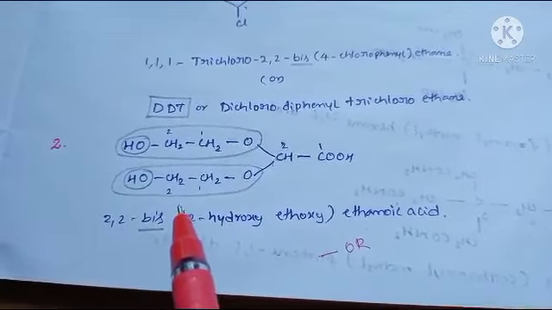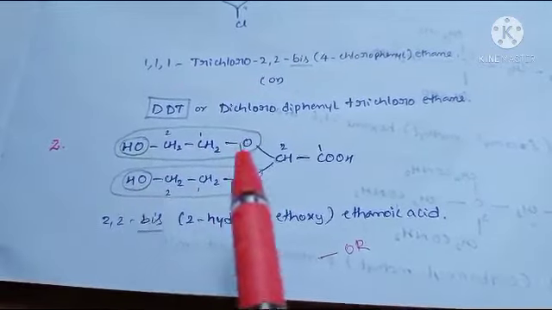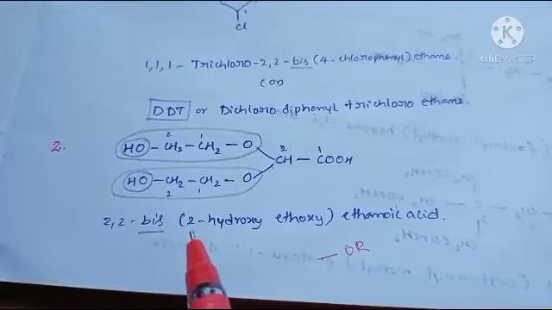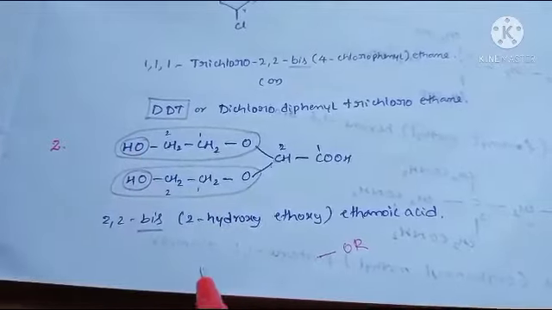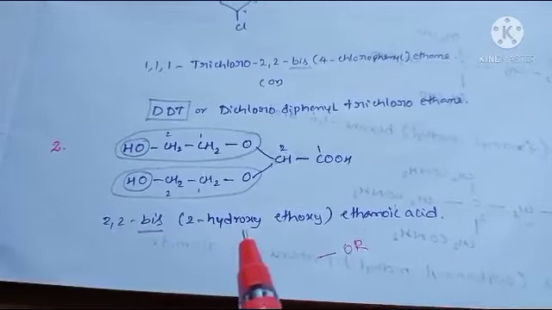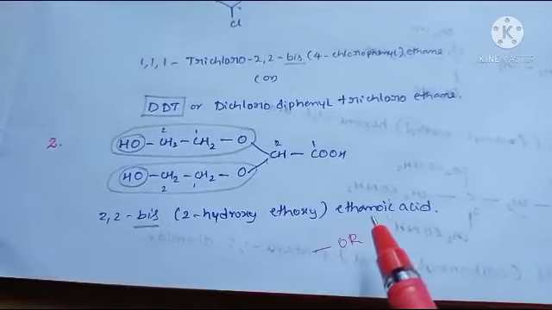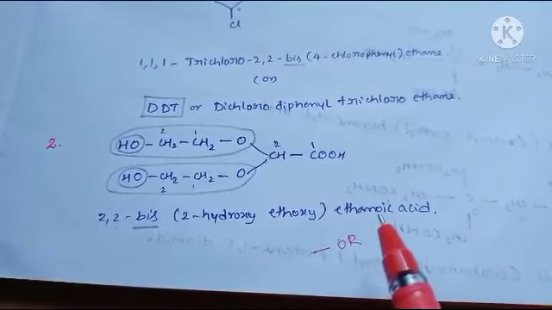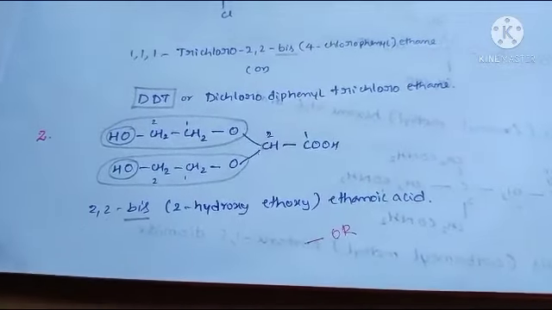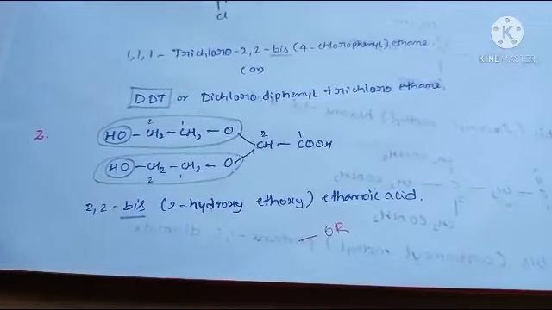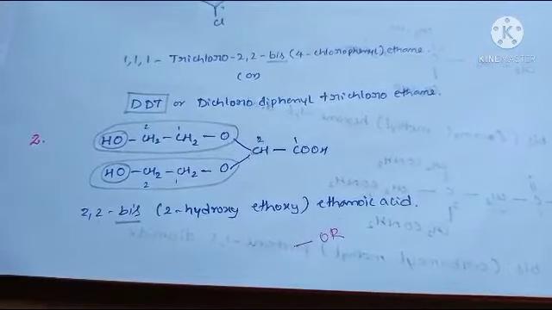Why are you writing bis instead of di? Because this is a big, complex compound. So bis(2-hydroxyethoxy), both are the same, that's why we are using bis. Ethanoic acid, or ethane-1-oic acid, both are correct. So this is about some different types of organic compounds and their IUPAC names.